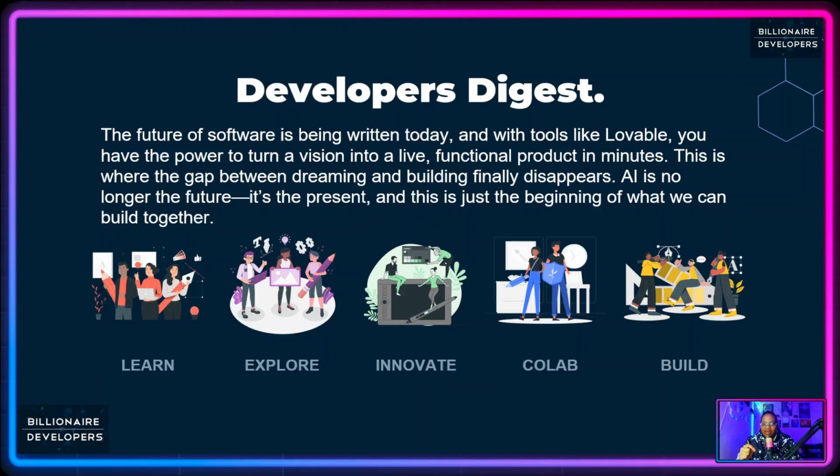With tools like Lovable, you have the power to turn a vision into a live, functional product in minutes. This is where the gap between dreaming and building finally disappears. AI is no longer the future, it's the present. And this is just the beginning of what we can build together. And always remember to learn, explore, innovate, collaborate, and most importantly, build.